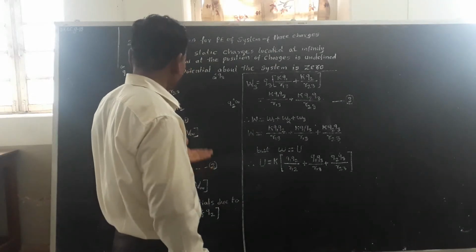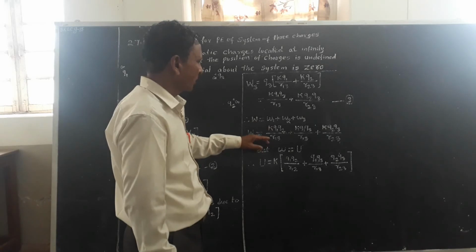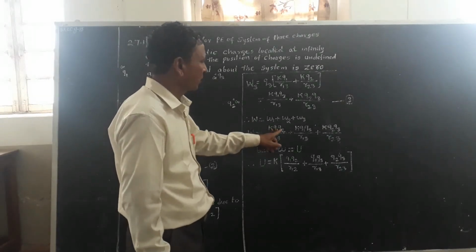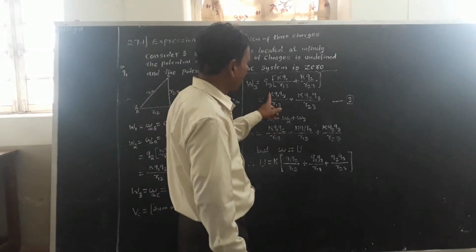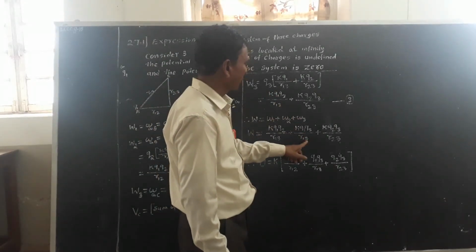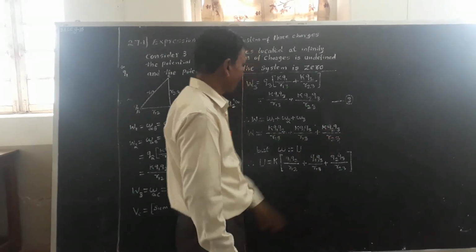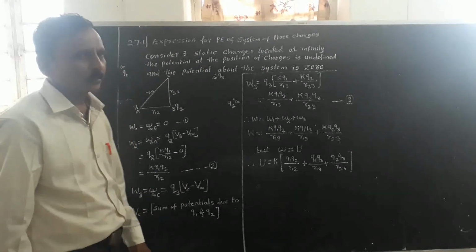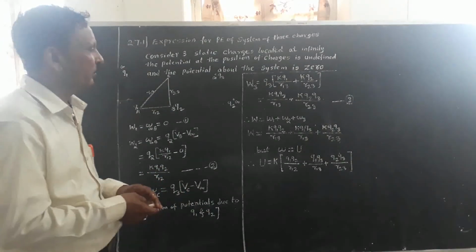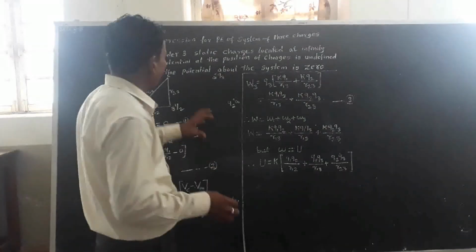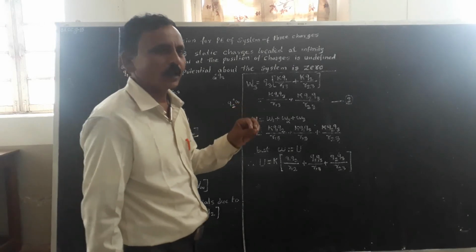According to equations 1, 2, 3, W1 is 0, so W equals kQ1Q2 upon R12 plus kQ1Q3 upon R13 plus kQ2Q3 upon R23. But we know that this work done against the electrostatic field is stored in the system as electrostatic potential energy.